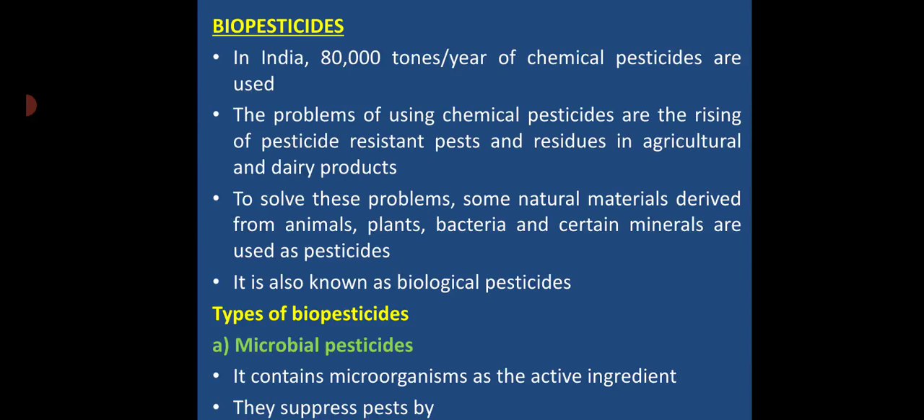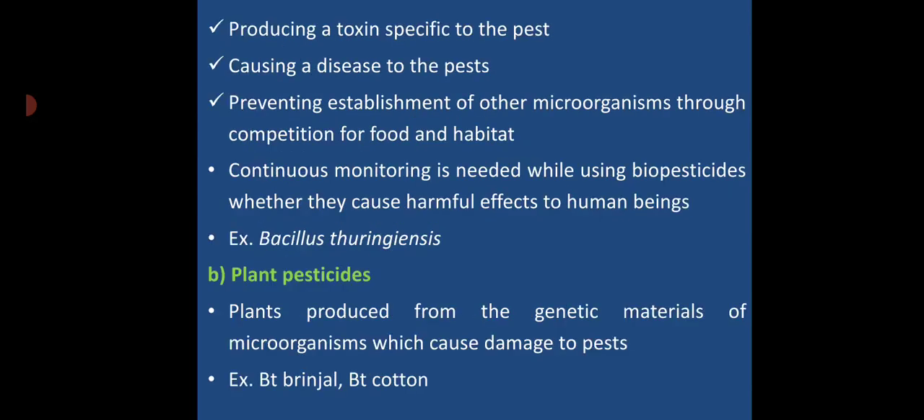The types of biopesticide. The first one is microbial biopesticides. It contains microorganisms as active ingredients. It is a living preparation of microorganisms used to control the pest. They suppress the pest in the following ways: